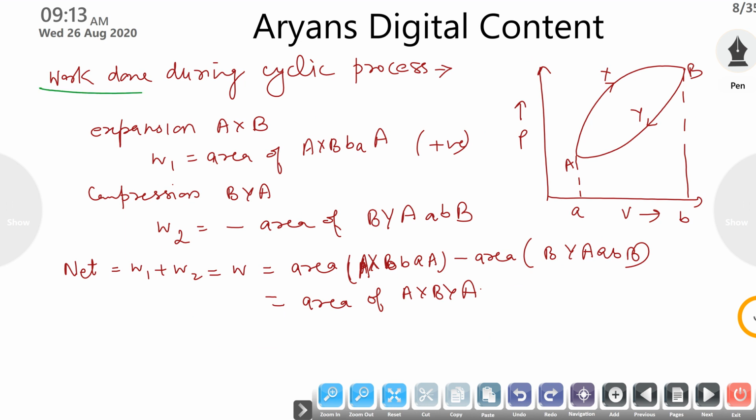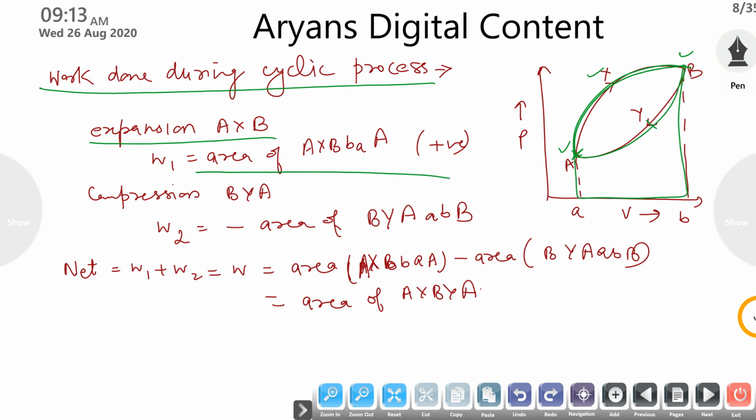Next is work done during the cyclic process. This means your initial and final positions are the same. Suppose you start from A to B through the X point, and then come back from B to A through your Y point. You have to find the work done in this process. During expansion you go A, X, B, and the work done is the area under AXB. It is in the clockwise direction, so it is positive.